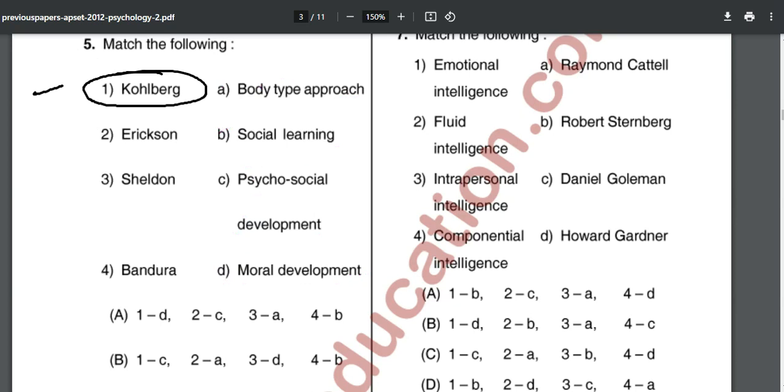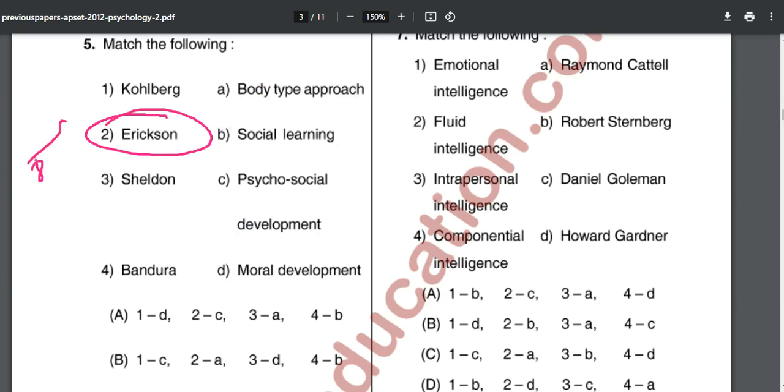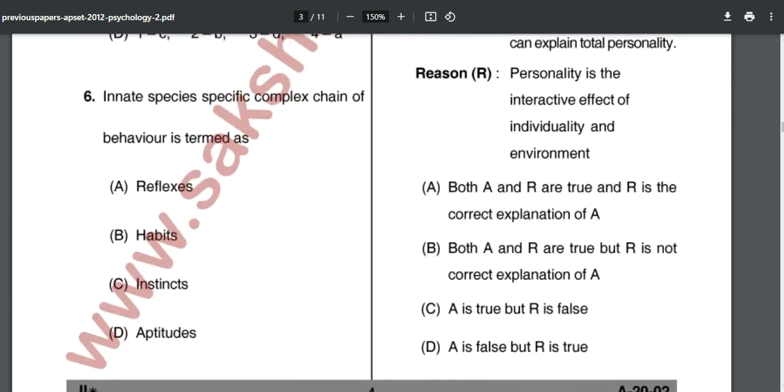Kohlberg's moral development has 3 stages: pre-conventional, conventional, and post-conventional. Erickson has 8 stages, and importantly the adolescent stage, identity versus role confusion, and all that. And in Bandura, social learning, reciprocal determinism, and all of that. I hope you are getting what I am trying to convey.